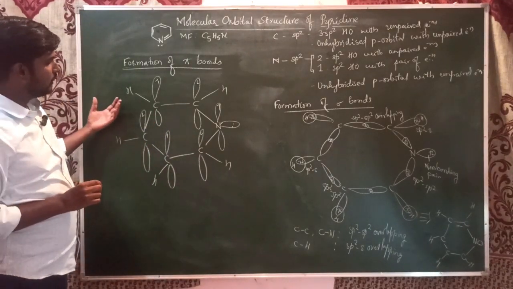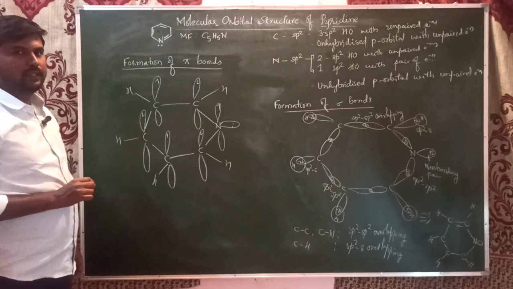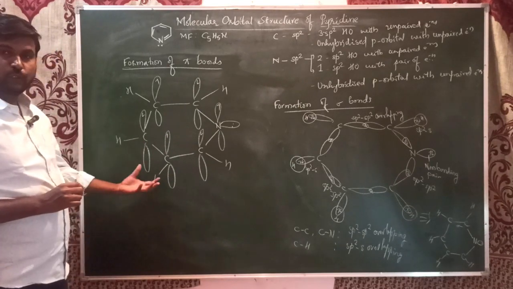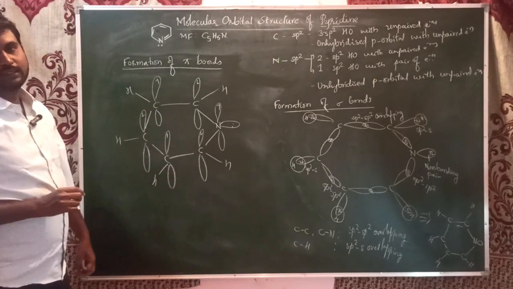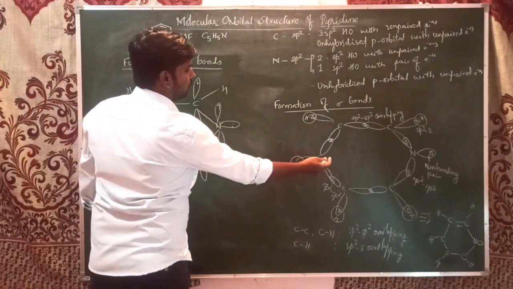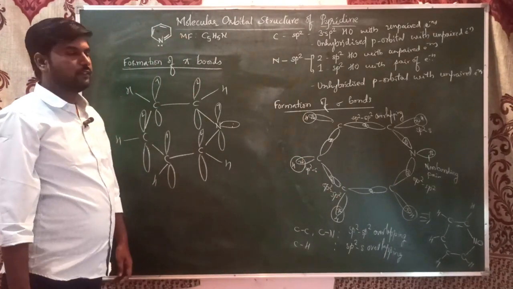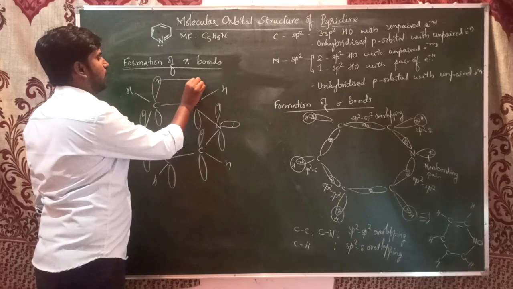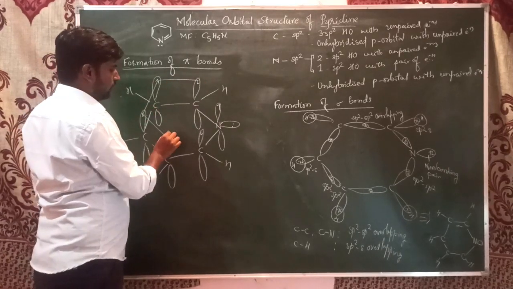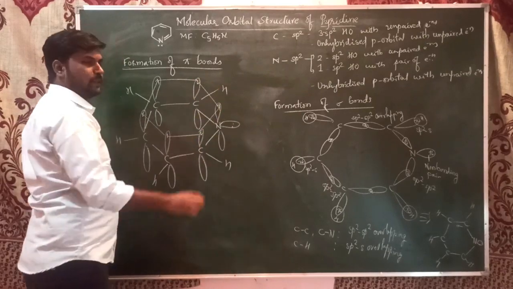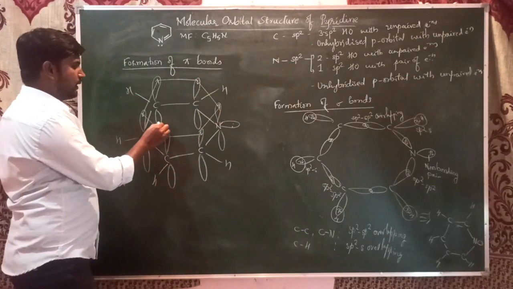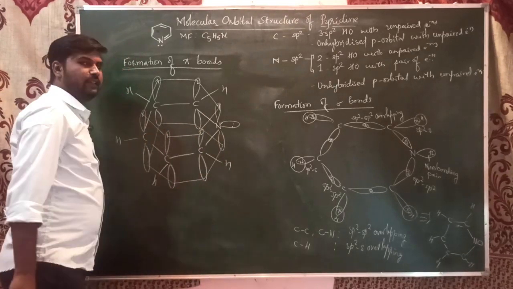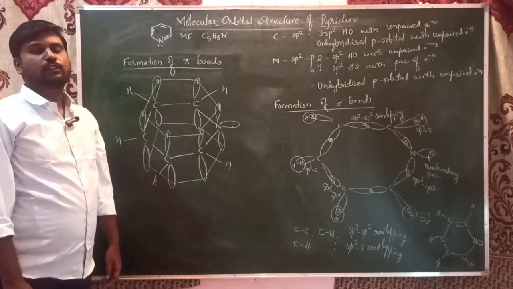I'm writing opposite spins, because only when they have opposite spins will they get paired up. So these unhybridized p orbitals with unpaired electrons will show sideways or lateral overlapping, which is going to form the pi cloud or pi bonds in pyridine. Always remember, head-to-head or axial overlapping forms sigma bonds, and here the sideways overlapping is lateral. The upper lobes form a pi cloud over the sigma bond, and in the same way the lower lobes show lateral overlapping, forming a pi cloud.